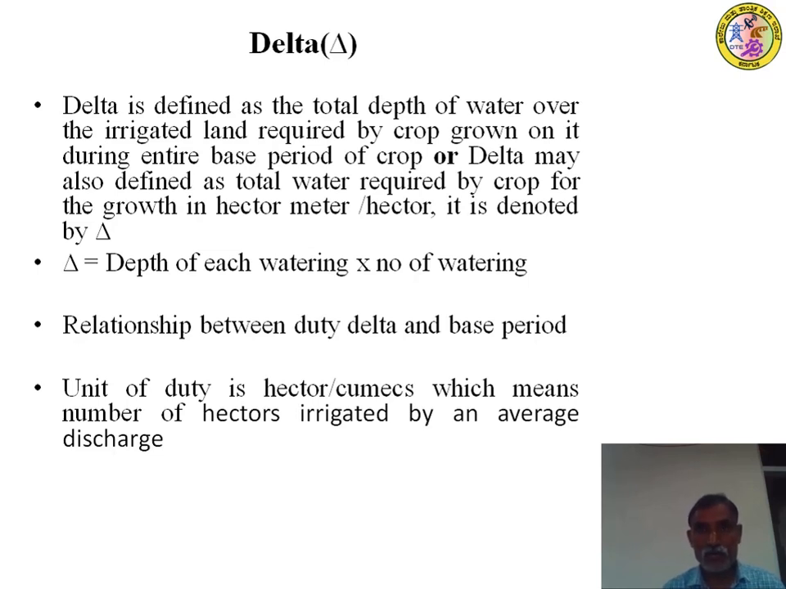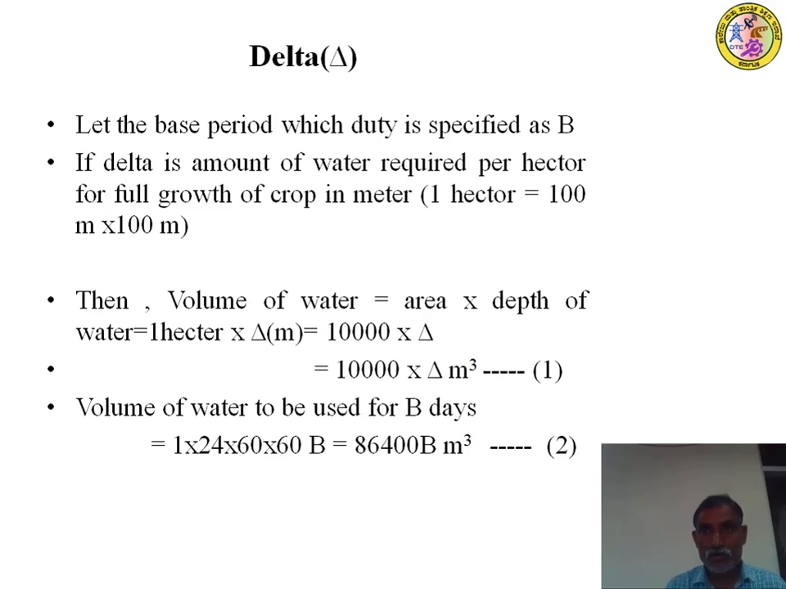Duty is denoted as D, delta is the Greek letter delta, and as usual base period is capital B. We need the relation between D, B and delta. The unit of duty is hectare per cumec, which means the number of hectares irrigated by an average discharge. That means duty is equal to A by Q, where area is in hectares and Q is the discharge in meter cube per second, or cumec. The relationship can be derived like this.